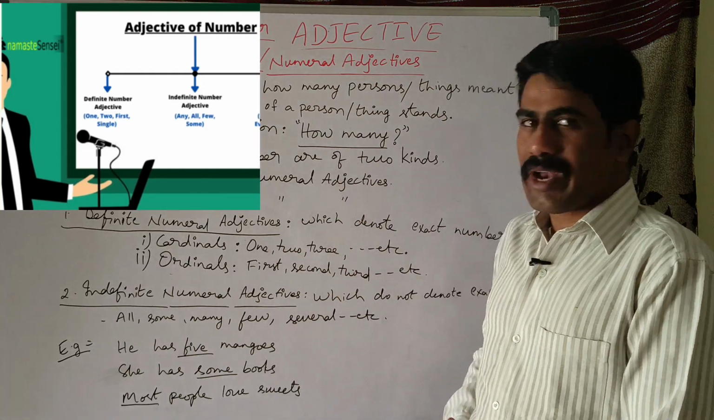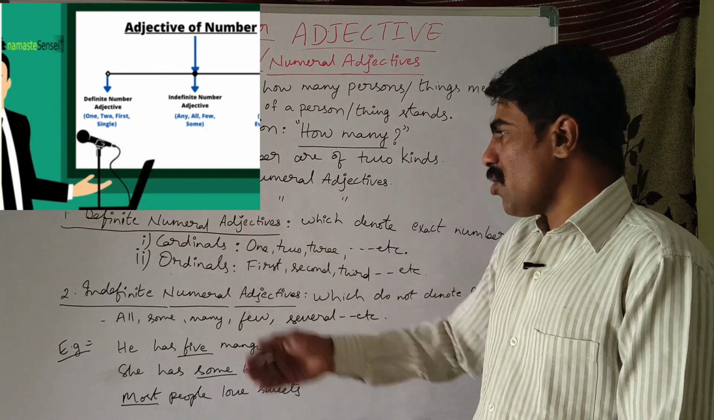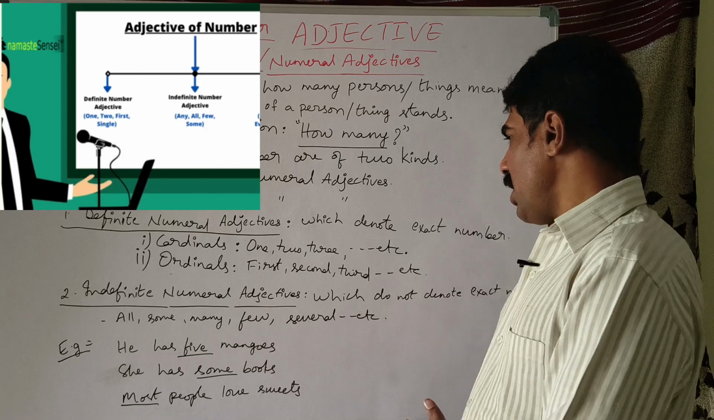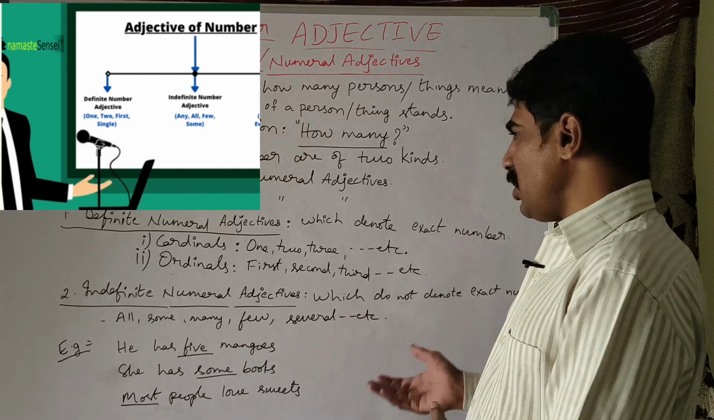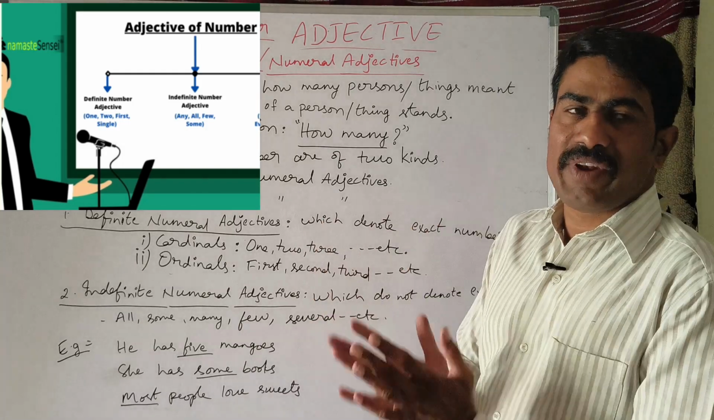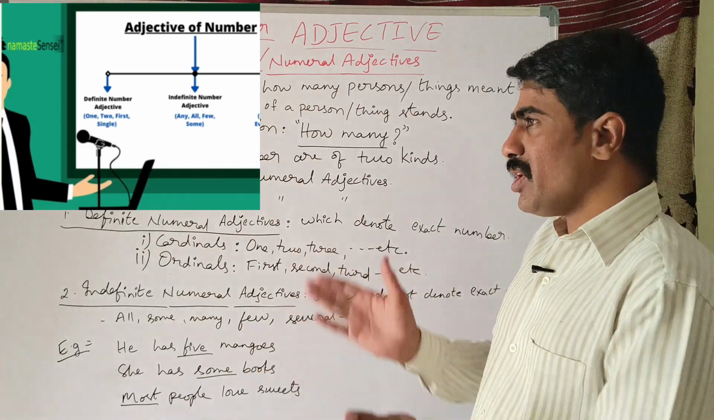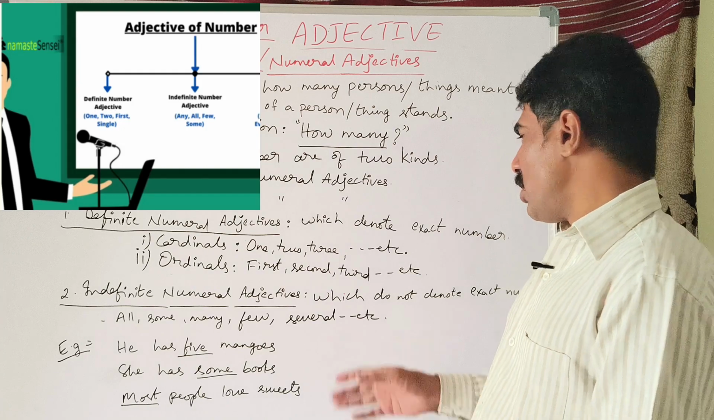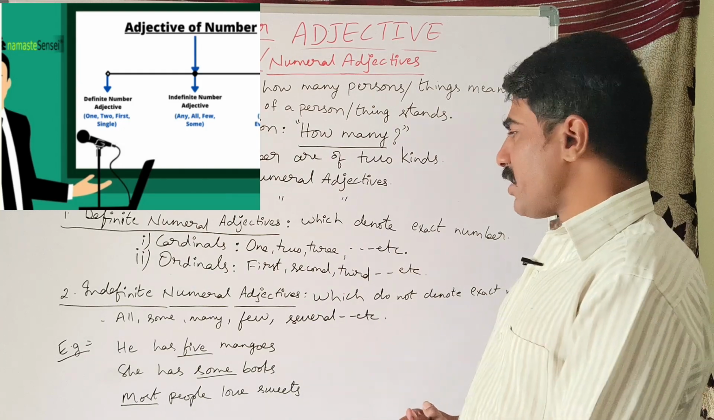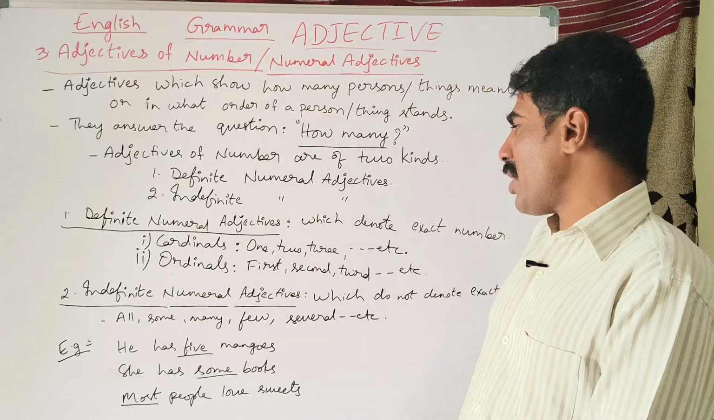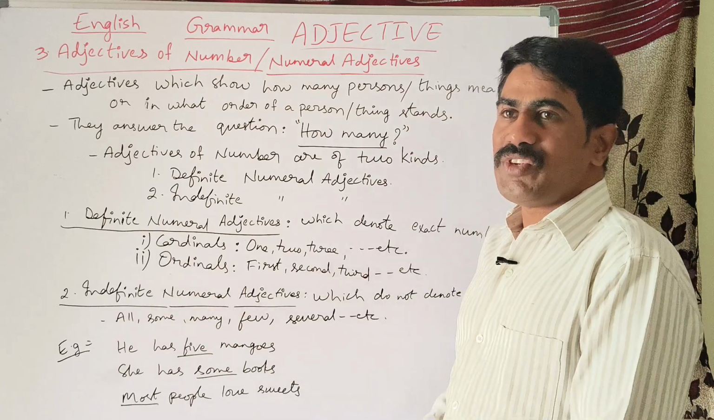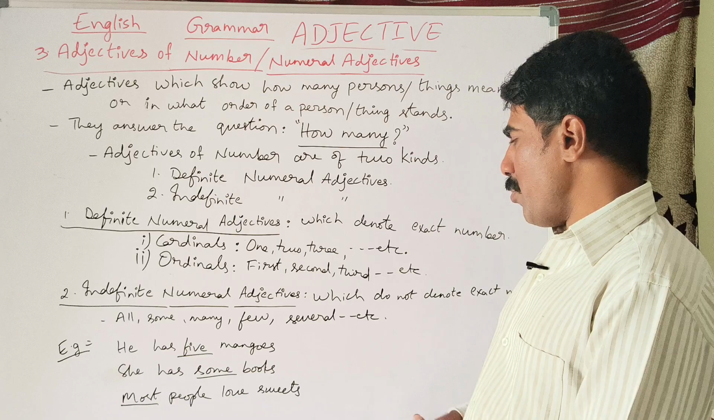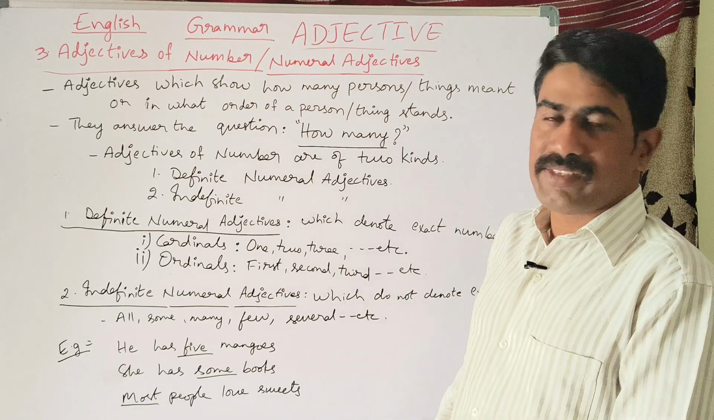Next, if you look at the second one, it is indefinite numeral adjectives. Students, indefinite numeral adjectives means indefinite, which is not definite, which is not exact. That means it does not show the exact number, the proper number. So those which do not denote the exact number are called indefinite numeral adjectives. Some of the words which we use as indefinite numerals are all, some, many, few, several, etc.